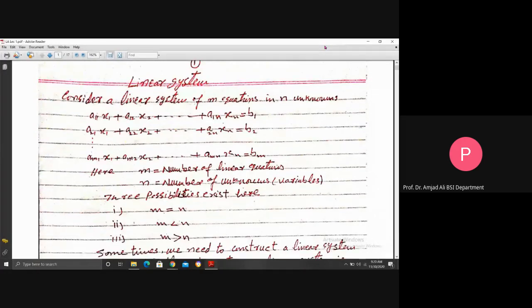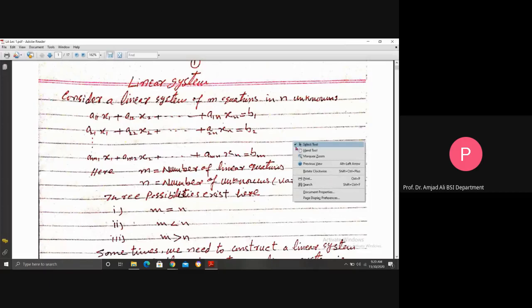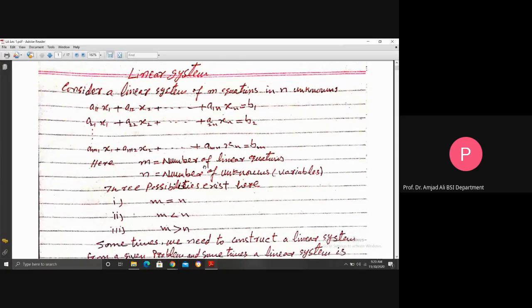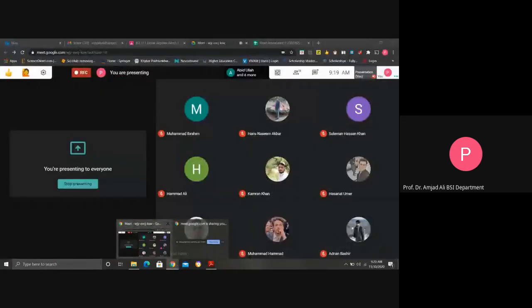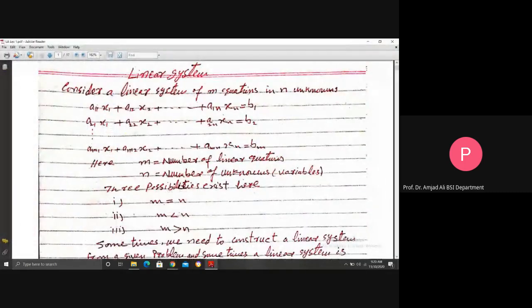One possibility is m equal to n. The second is m less than n. And the third is m greater than n. That is, when the number of equations equals the number of unknowns, what will the solution be? If the number of equations is less than the number of unknowns, we need to discuss the nature of the solution. And when the number of equations is greater than the number of unknowns, what will happen?